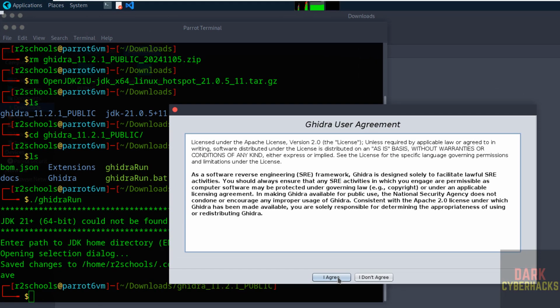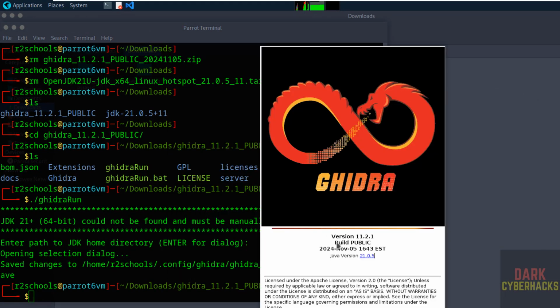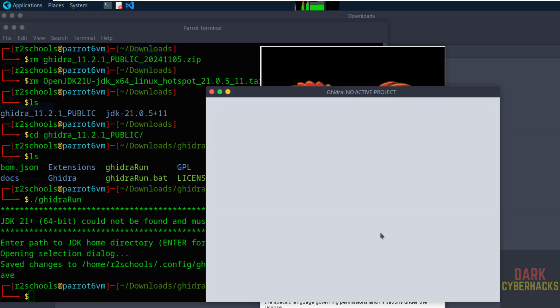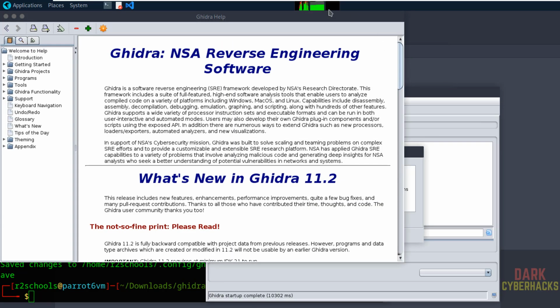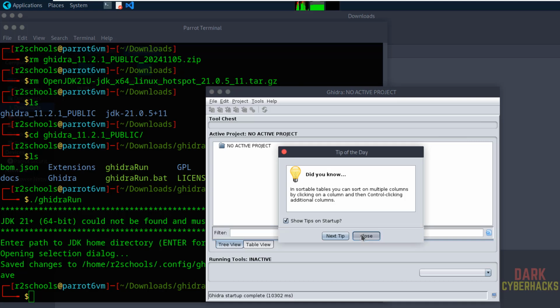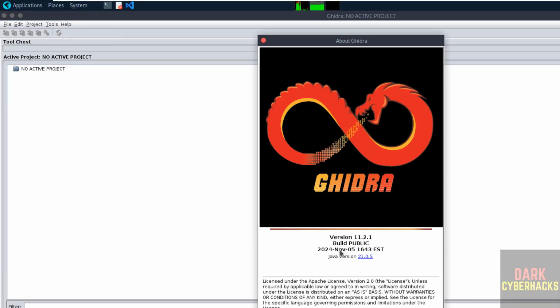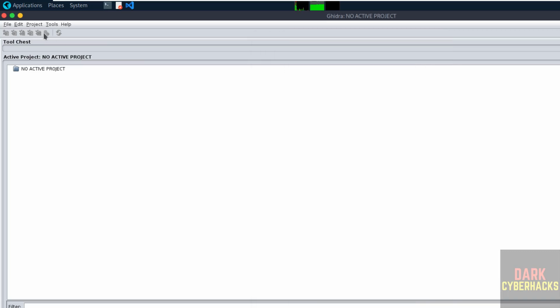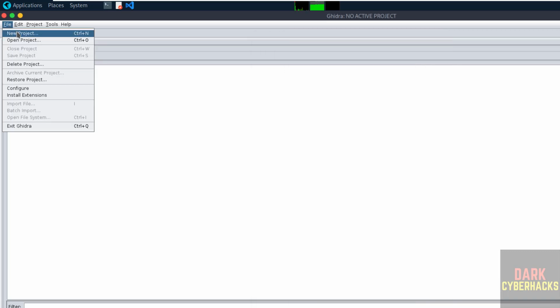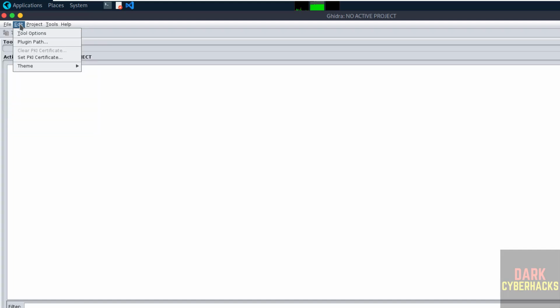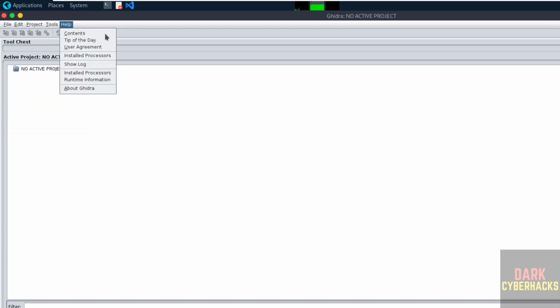Click on I agree. See, now we are opening version 11.2.1. Let me close this help file. Close it. See, go to help, about Ghidra. See, we have opened Ghidra application version number 11.2.1. Okay, see here we have the options like new project, open project, edit project, tools, etc. Okay, so close this one.